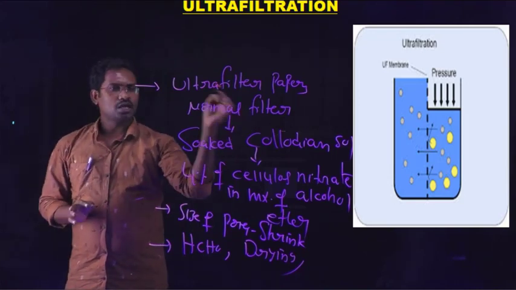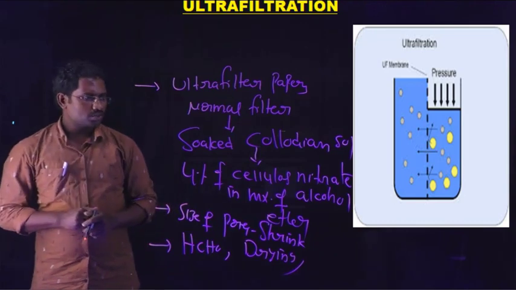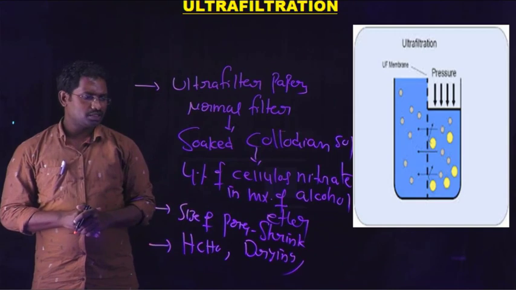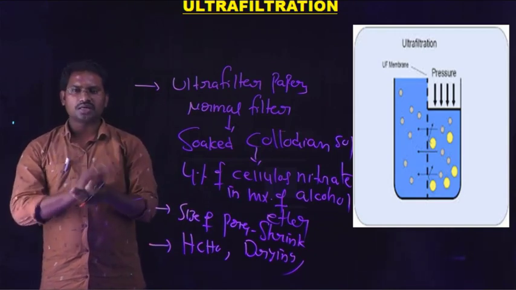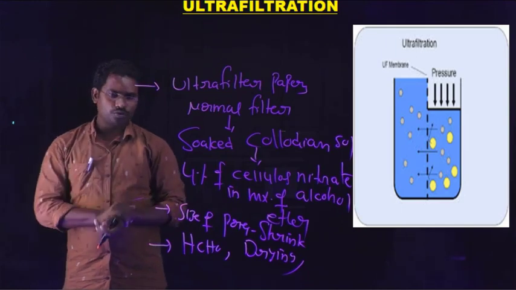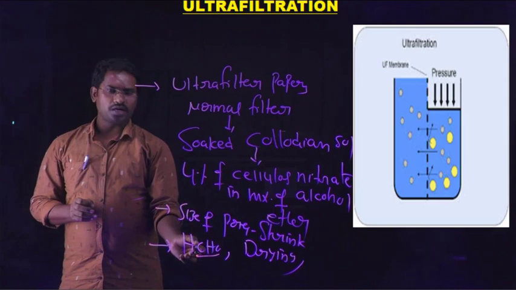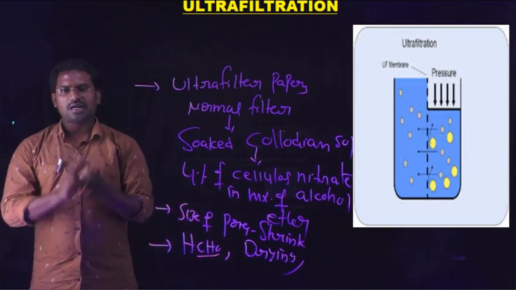First we take the normal filter paper and soak it in the colloidal solution, 4% cellulose nitrate in a mixture of alcohol and ether. This colloidal solution helps decrease the size of the pores. Therefore, the paper is hardened with formaldehyde and finally dried to get the ultrafilter paper.